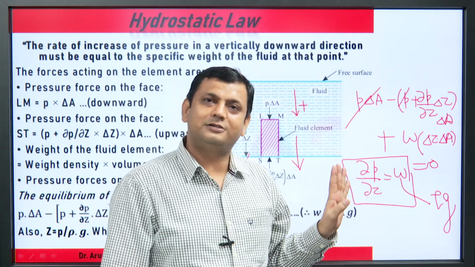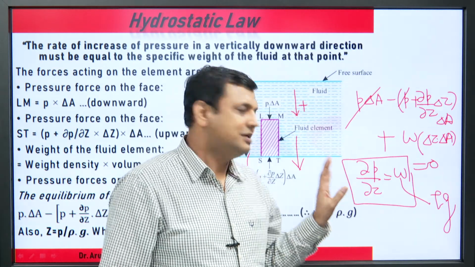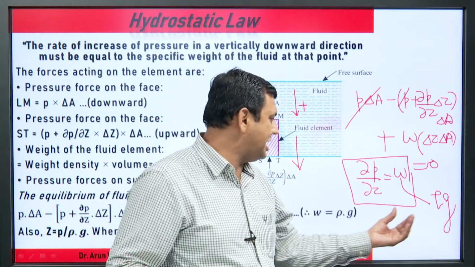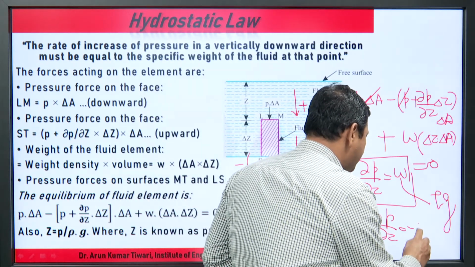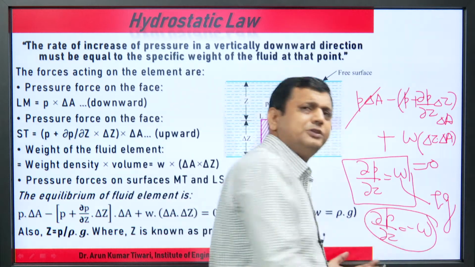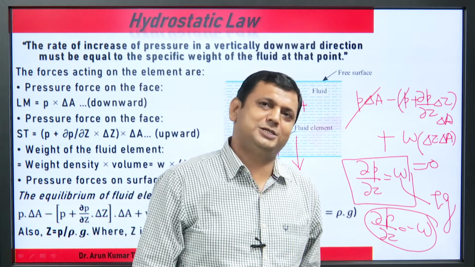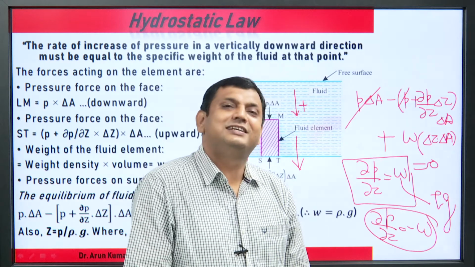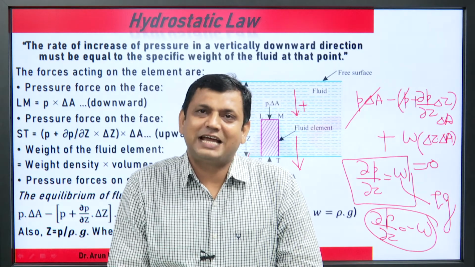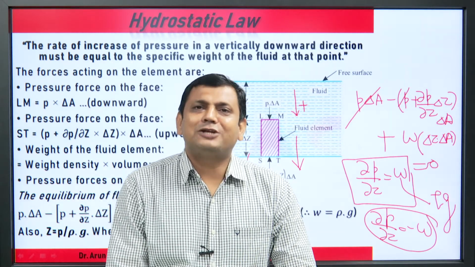So this is the correct sign. Otherwise, if reversed, the sign becomes del P upon del Z equal to minus W. This is the very fundamental expression, known as the hydrostatic law.